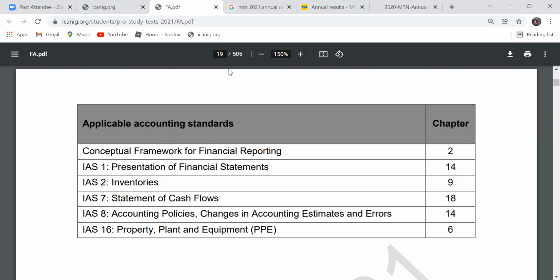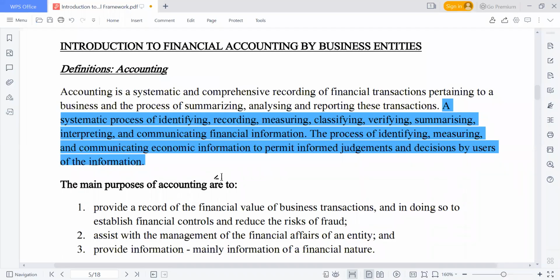So after you identify, you record, then the next thing you do is measure. And after you measure, you now classify. Please don't forget, have it at the back of your mind. I want you to note this down. Look at this annual report so that you'll be seeing it practically.